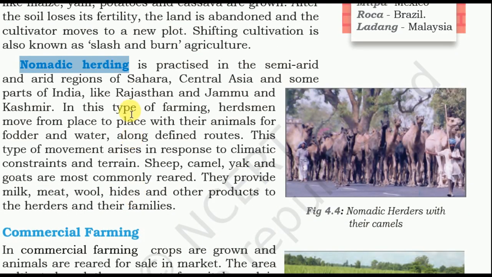Nomadic herding. Nomadic herding is practiced in the semi-arid and arid regions of Sahara, Central Asia, and some parts of India, like Rajasthan and Jammu Kashmir. In this type of farming, herdsmen move from place to place with their animals for fodder and water along defined routes. This type of movement arises in response to climatic constraints and terrain. Sheep, camel, yak, and goats are the most commonly reared. They provide milk, meat, wool, hides, and other products to the herders and their families.